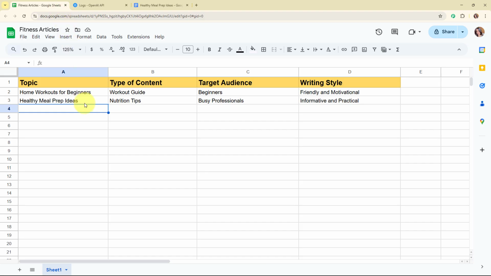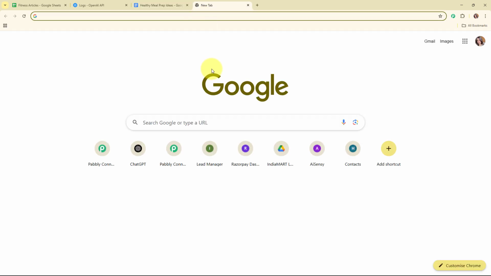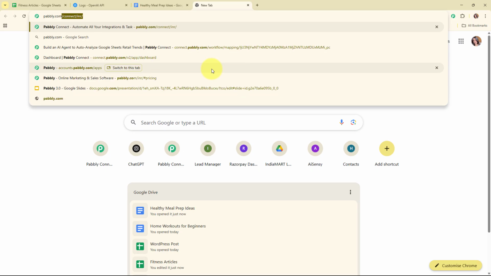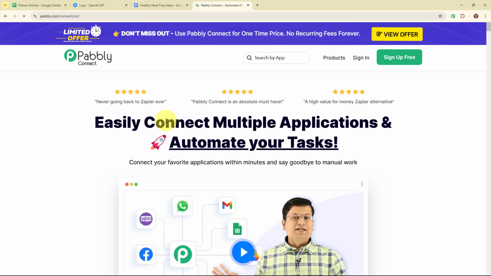Now here in this video we are going to learn step by step that how you can set up this automation by simply connecting your Google Sheets with your OpenAI account and Google Docs using an automation software named as Pabbly Connect. So here to access the Pabbly Connect account, you have to search for pabbly.com/connect in your browser and it will take you to the homepage of Pabbly Connect.